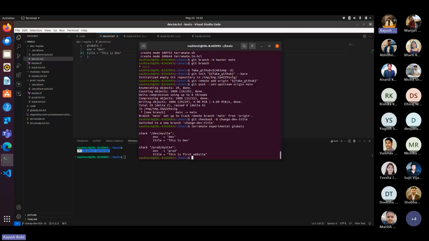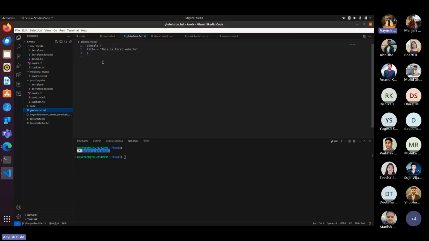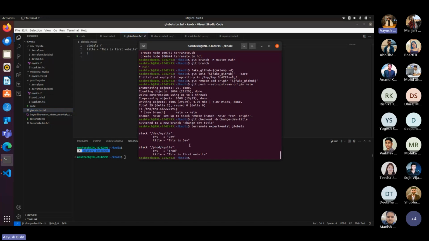Basically, it follows a hierarchy. If we don't mention anything inside the environment itself, it will look outside that directory into the root one. In the root, I have mentioned "This is first website", so automatically it is assigning the title from there.